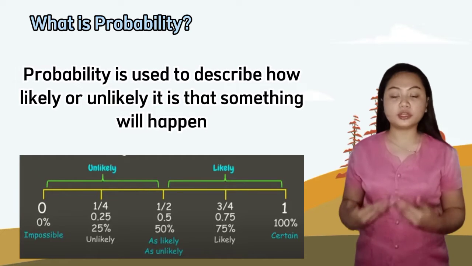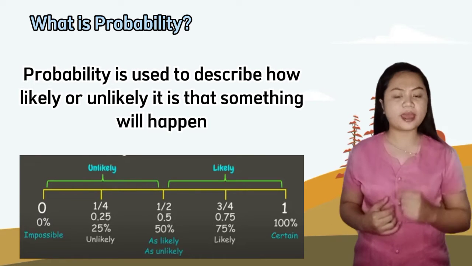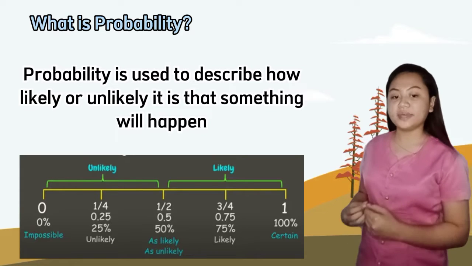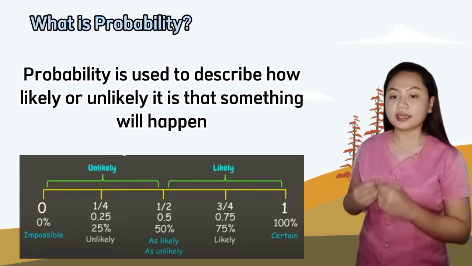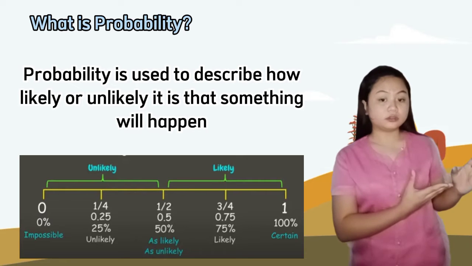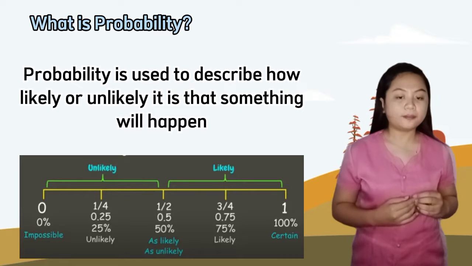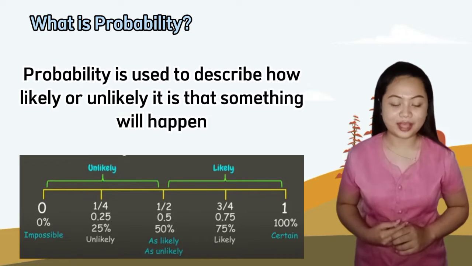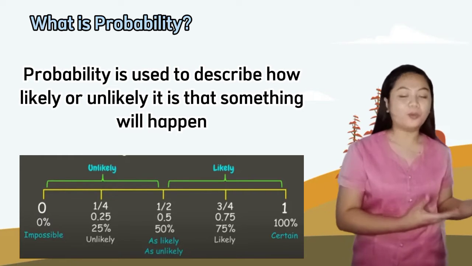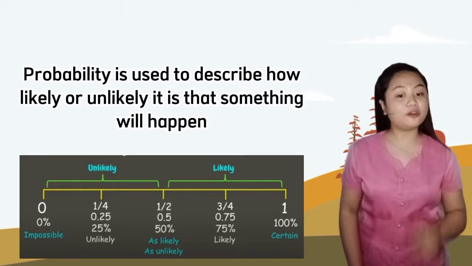An event between 0 and 1/2 is unlikely to happen. For example, if the probability of the event is 1/4, 0.25 or 25%, it means the event is unlikely to happen. And if the probability is 3/4, 0.75 or 75%, it means the event is likely to happen since it is between 1/2 and 1. Very good.